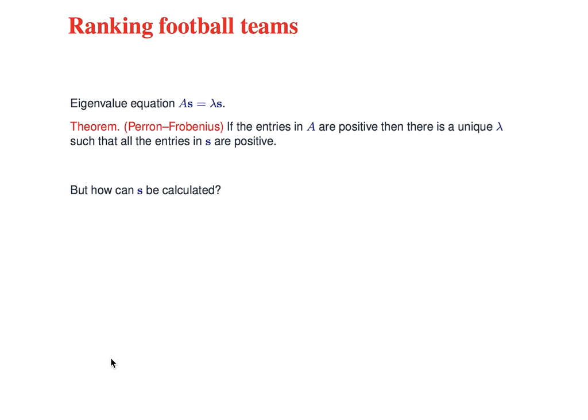Also, this has been studied, and it turns out the journalists rank teams highly if they have a lot of wins, even if those wins were all against weak teams. So they're overly influenced by large numbers of wins. So it would be a very interesting research project to look and see if any actual sports leagues in the world use this eigenvalue method, because to a mathematician, it looks like a very sound method.